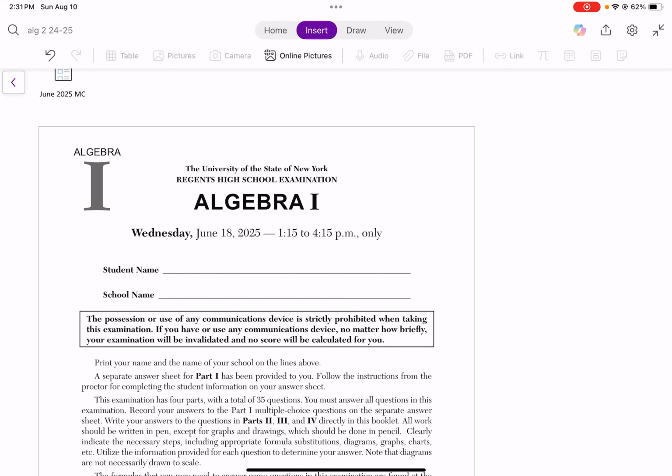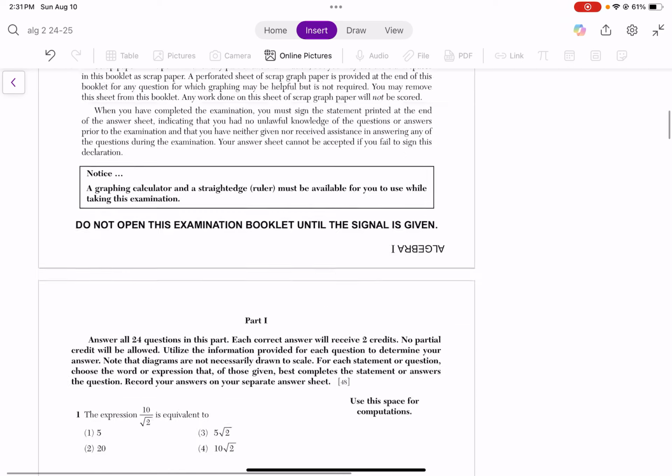Okay, so this is the June 2025 multiple choice. Again, I'm just going to show you some tips and tricks with going through these problems. I'm probably going to skip some of them that I feel like are not worth your time. But again, you should be first attempting this by yourself. You can check the answer key, and then if you need explanations or you're super lost, you can watch this video. If you're looking for a specific question, just skip through until you find the question.